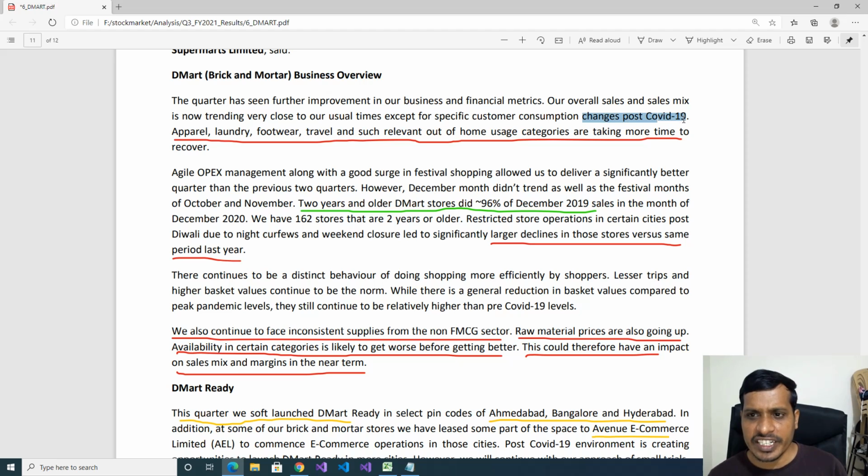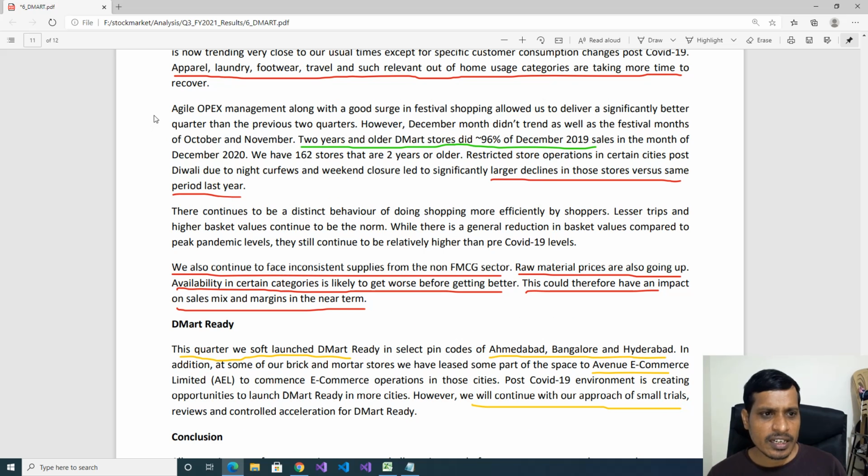changes post COVID-19. Apparel, laundry, footwear, travel, and such relevant out of home usage categories are taking more time to recovery. So here this is a negative point. For these items, they are taking more time for recovery. Later, agile OPEX management along with a good surge in festival shopping allowed us to deliver a significantly better quarter than the previous 2 quarters. This is a positive point.